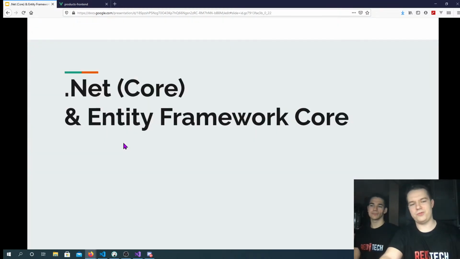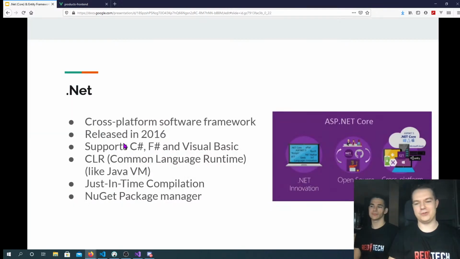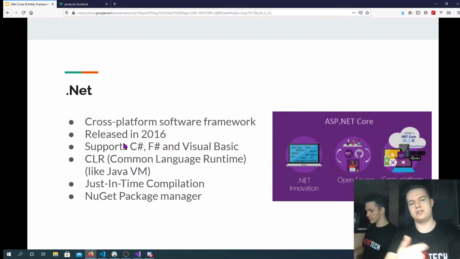Okay, now let's move on to .NET Core and Entity Framework Core. Today it's called .NET, but before it was called .NET Core. Basically, in the 2000s, when Microsoft made C#, they also made the .NET Framework. This is a framework to make applications: web applications, desktop applications, even mobile applications for Windows Phone.